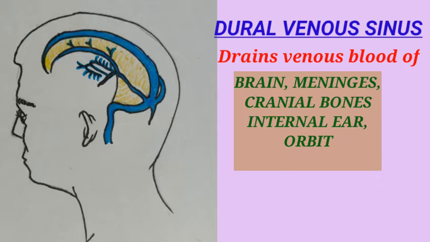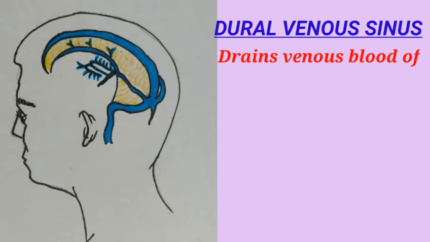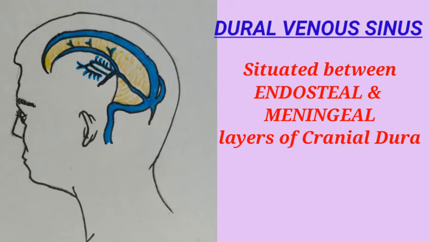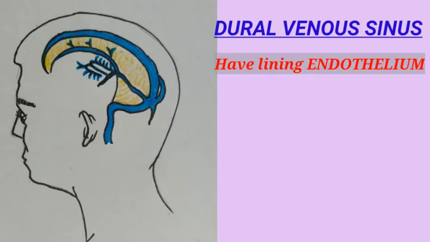The venous blood of the brain, meninges, cranial bones, internal ear and orbit are drained by a complex network of venous channels called dural venous sinuses. They lie between the endosteal and meningeal layers of cranial dura mater. They are lined by endothelium, but unlike veins, these sinuses have no valves and are devoid of muscular tissue.